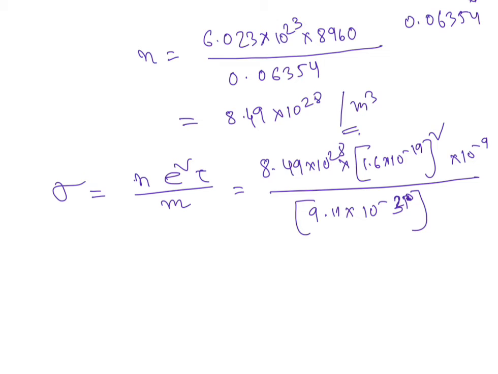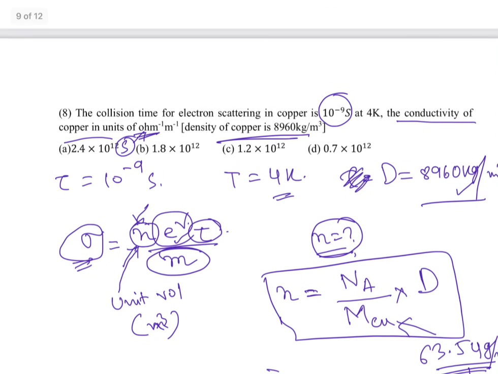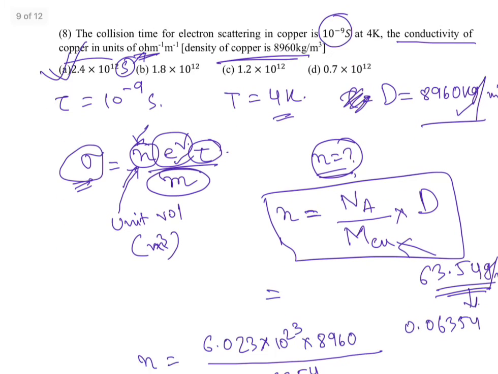So what will come, 2.38, I have calculated it already. That is in ohm inverse meter inverse. It is close to which answer, 2.38? Yes, the first answer. So the answer will be A.